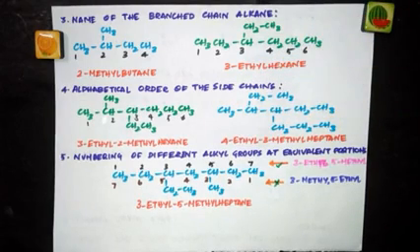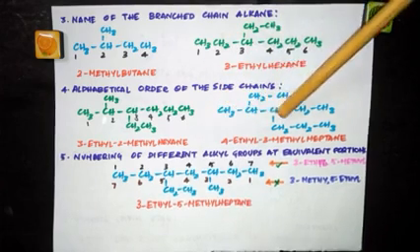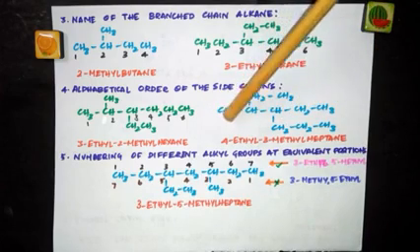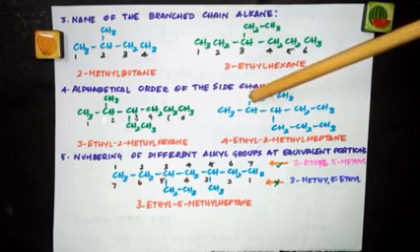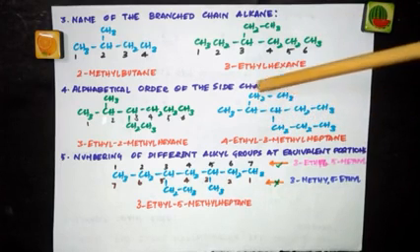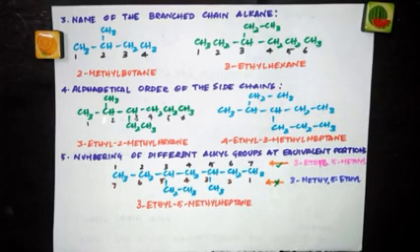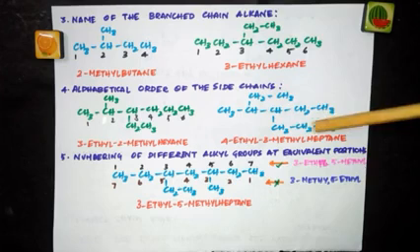See, this seems to be a little complicated compound. Now let's decide on the parent chain. So let's start counting from here. 1, 2, 3, 4, 5. 5 carbon atoms. 1, 2, 3, 4, 5, 6 carbon atoms. Let me start from here. 1, 2, 3, 4, 5, 6, 7 carbon atoms. So obviously this is going to be my parent chain because that is the longest chain. So 7 carbon atoms, what would be the name? Heptane. Either way, I'm getting 7 carbon atoms. So the name would be heptane.